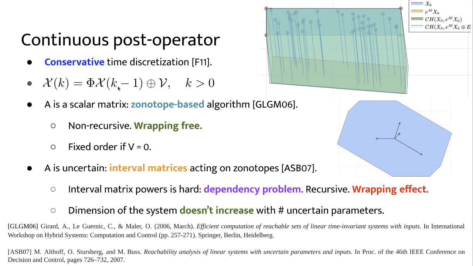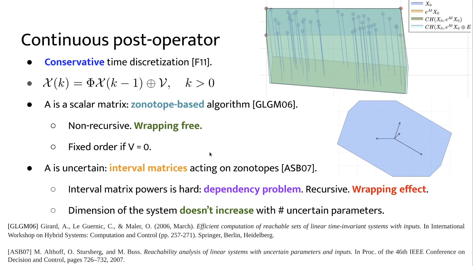To represent sets of points in the Euclidean space, we have used zonotopes. These are centrally symmetric convex polytopes characterized by a finite set of generators, and Minkowski sums and linear maps can be computed efficiently. Moreover, it is known that by a suitable reordering of this computation, approximation error can be avoided completely and this results in a very precise flow pipe. This means that we have a wrapping-free method.